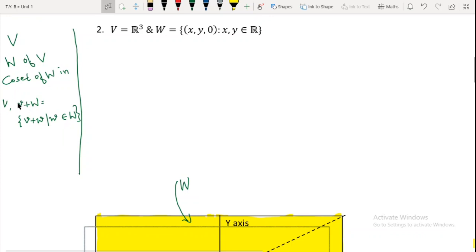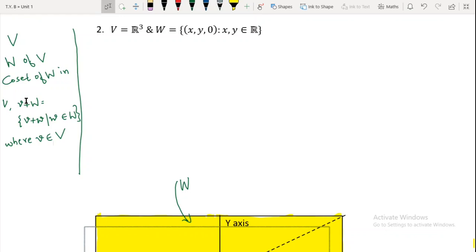Okay, and from where we are taking this small v? Note, we are talking about coset of W in V. So therefore this small v is from V. Note one thing. As we change this v, the coset is also going to change, and this v is called a representative of our coset, right?